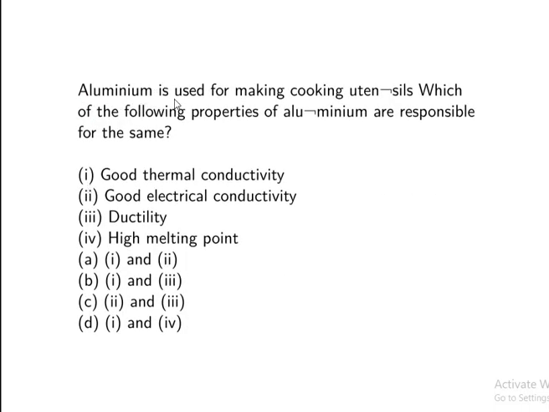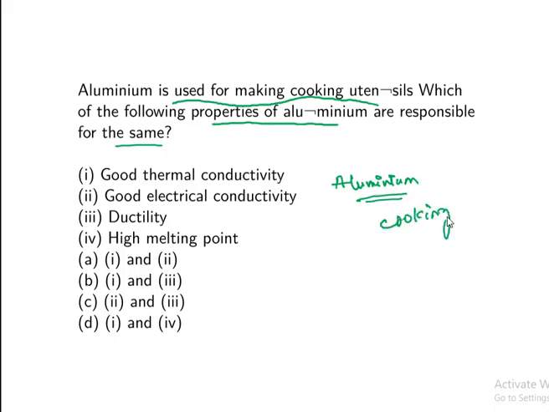Question number 1. Aluminium is used for making cooking utensils. Which of the following properties of aluminium are responsible for the same? So you all know that in your houses, many of your cooking utensils are made up of aluminium. So why is aluminium mainly used for manufacturing cooking utensils? We have four options here. We have to choose from these options and answer it.